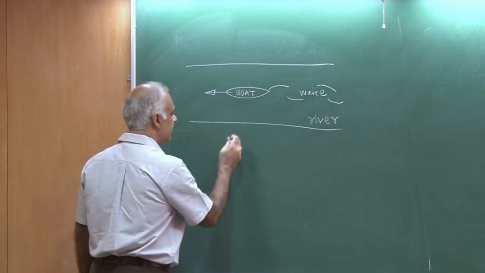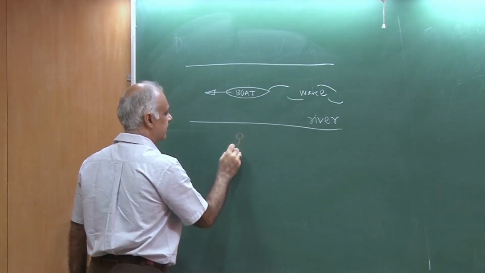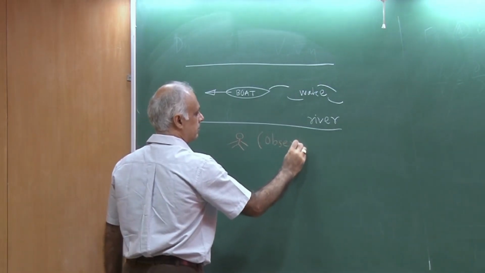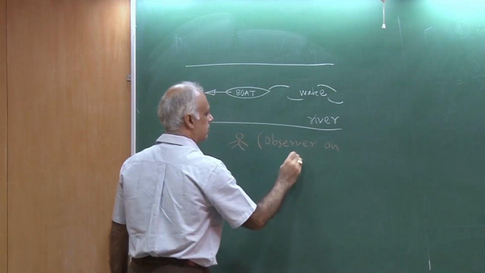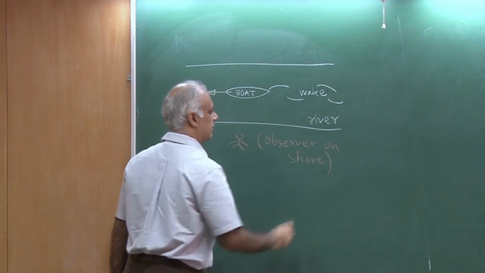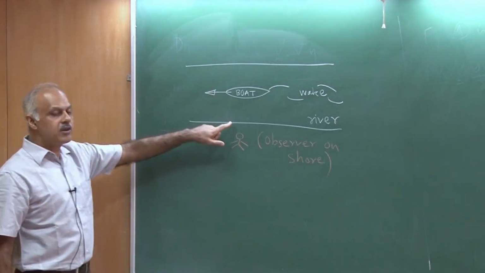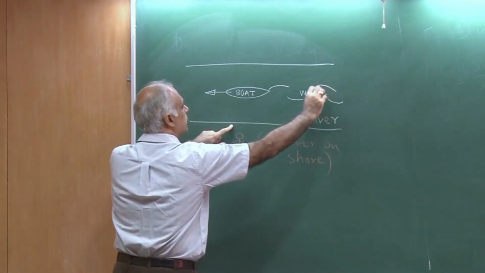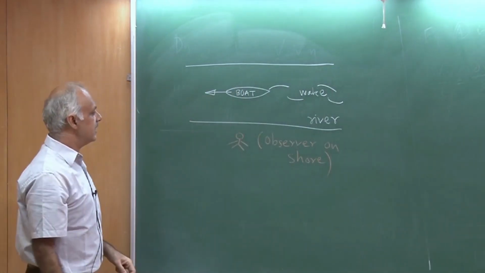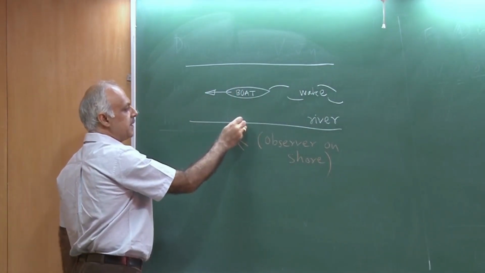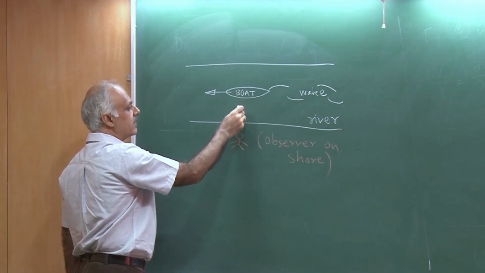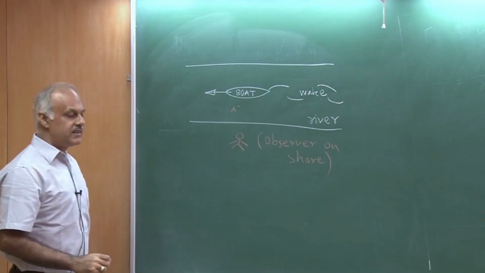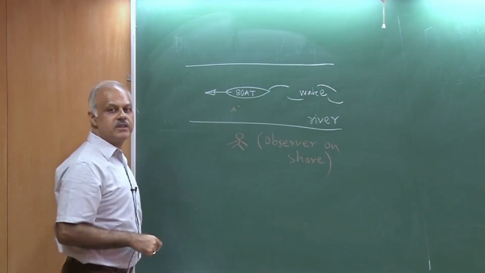Suppose I am an observer who is sitting here. If I am an observer on the shore, then what I see is that the boat moves from the right to the left, and if I record the speed or the pressure or any quantity, let us say at this point, suppose I call this point A, then I would see that speed changes with time.